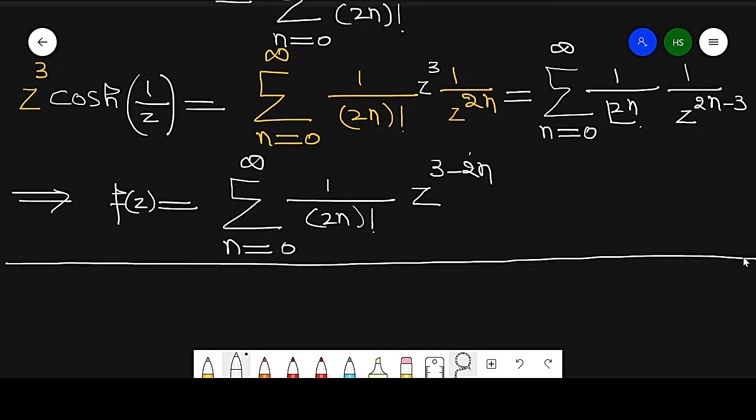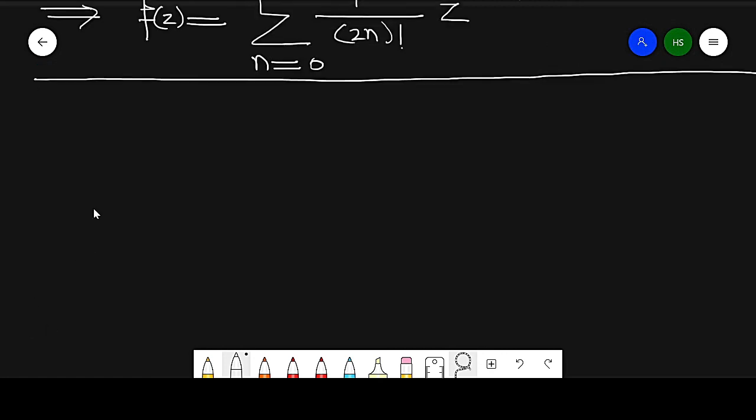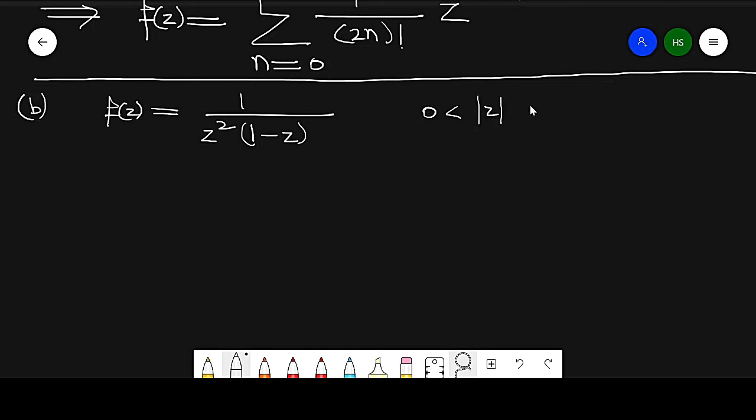Now the second part is to find the series expansion of f of z for a given region. f of z is equal to 1 over z square into 1 minus z, where modulus of z lies between 0 and 1.